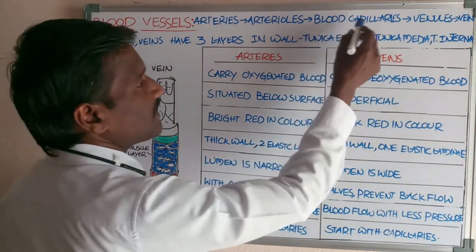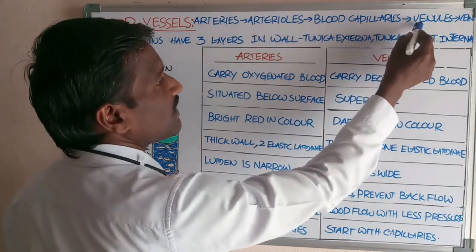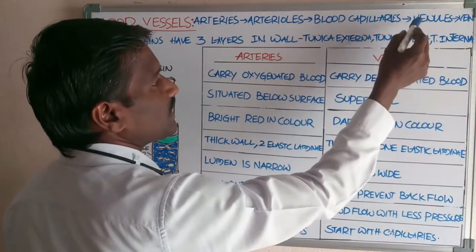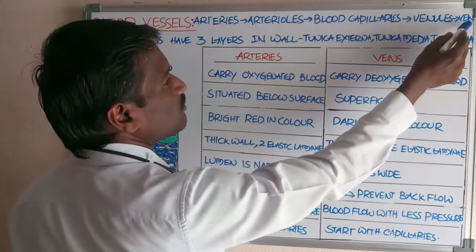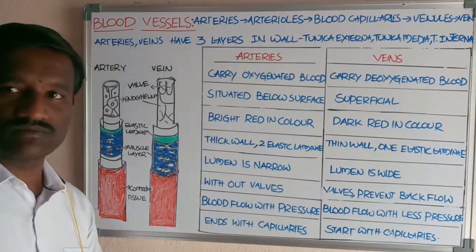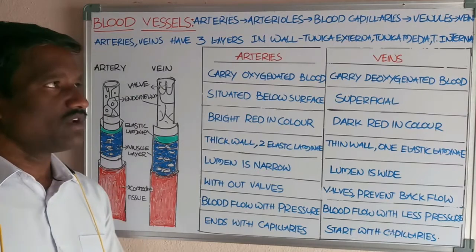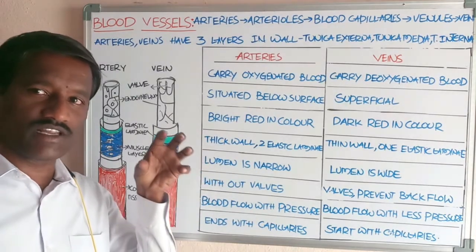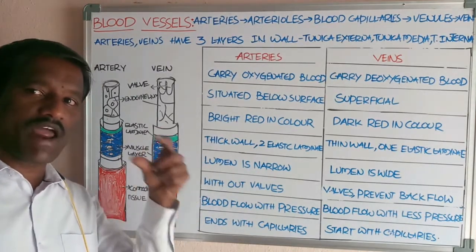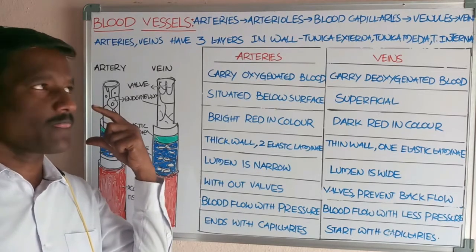Capillaries form the venules, and venules finally open into veins, which carry the blood towards the heart.